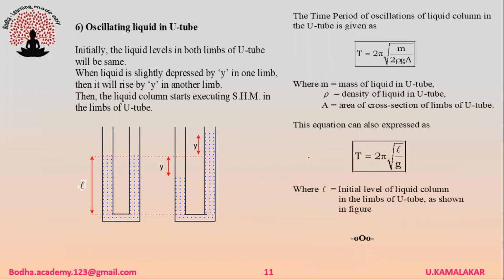Consider oscillations of a liquid in a U-tube. The time period of oscillations of the liquid column in the U-tube is given as T = 2π √(M/(2ρgA)), where M is the mass of liquid in the U-tube, ρ is the density of liquid in the U-tube, and A is the area of cross-section of the limbs of the U-tube. This equation can also be expressed as T = 2π √(L/g), where L is the initial level of the liquid column in the limbs of the U-tube as shown in figure.